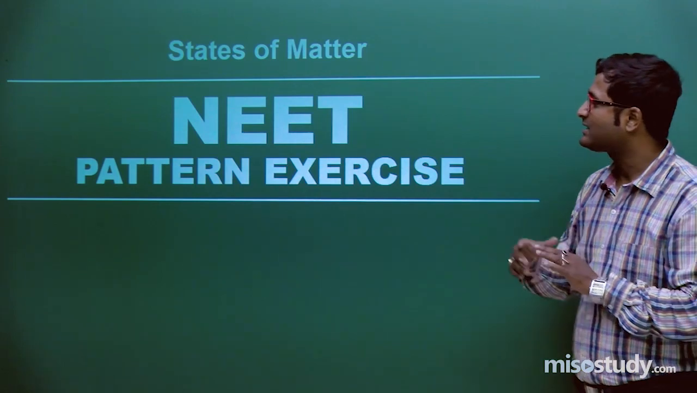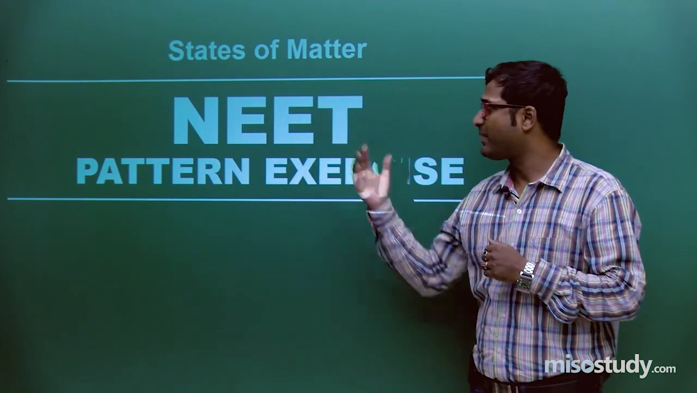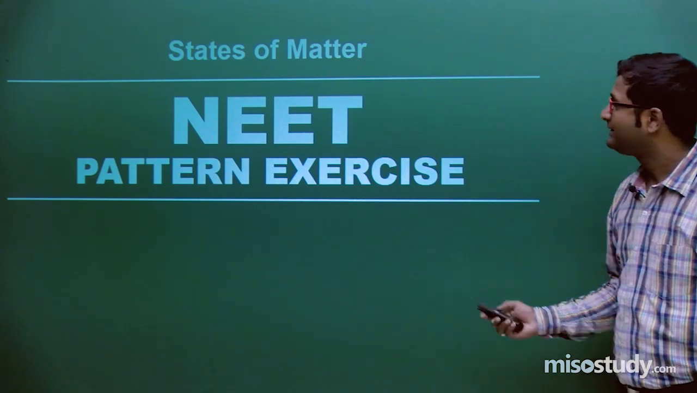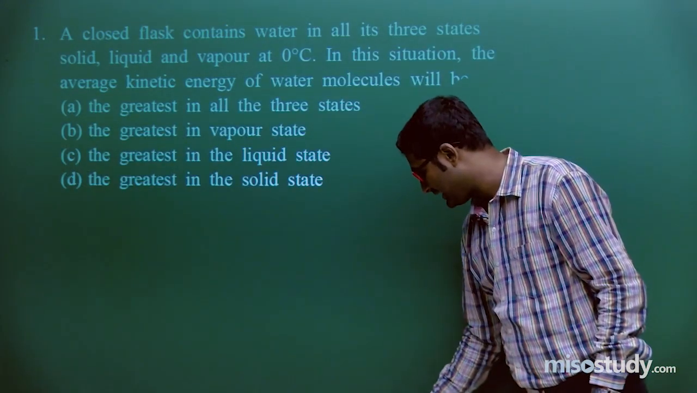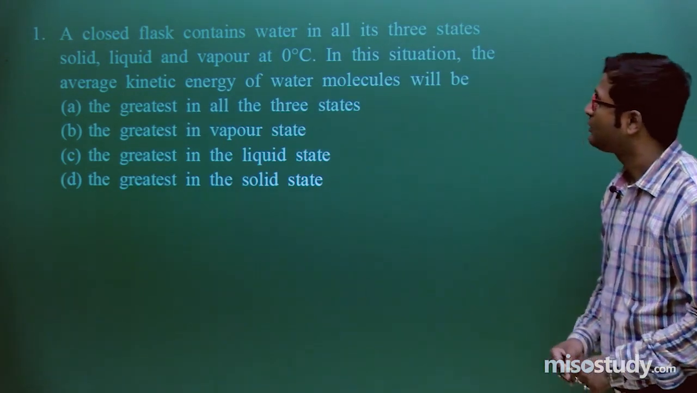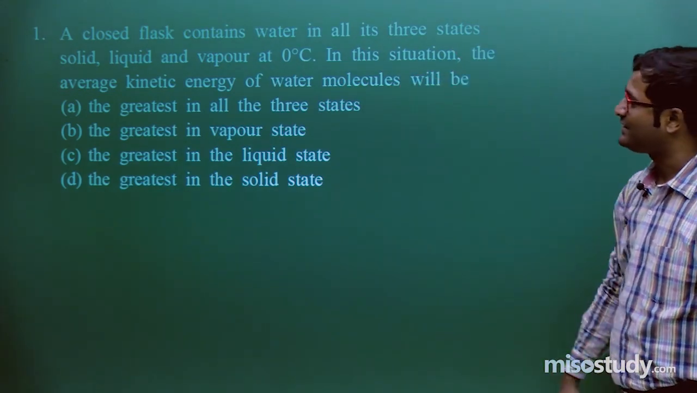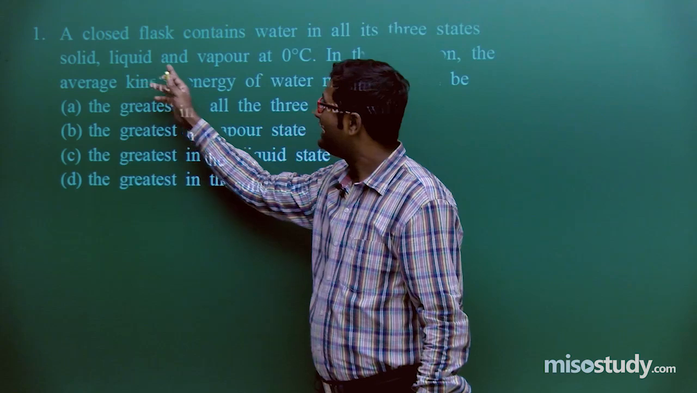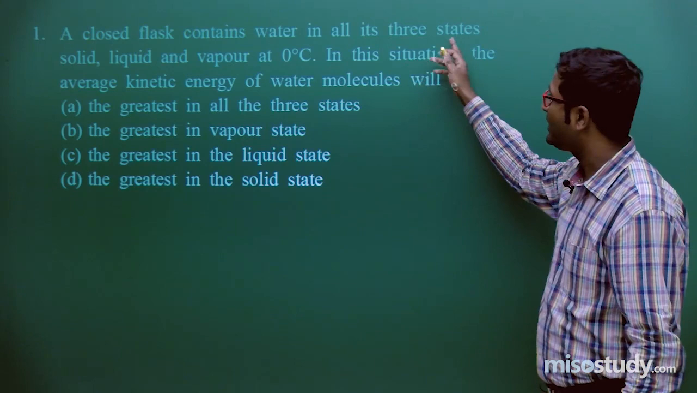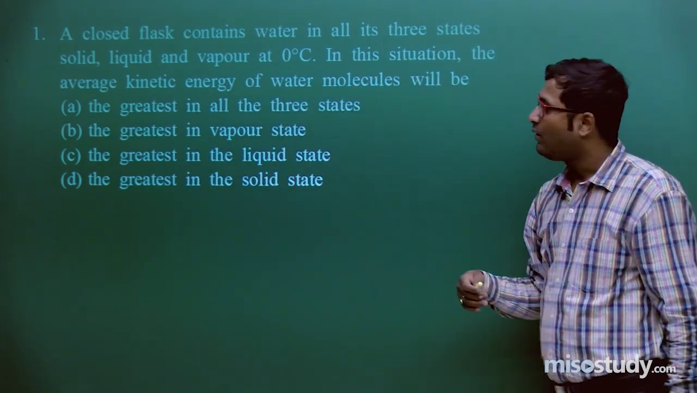So today we will discuss a few questions, how questions are asked from this topic, states of matter. Clear to you, friend? So let's start. My first question is, listen carefully. The question: a closed flask contains water in all its three states, that is solid, liquid and vapor at 0 degrees Celsius. Clear to you? In this situation, the average kinetic energy of the water molecules will be what?